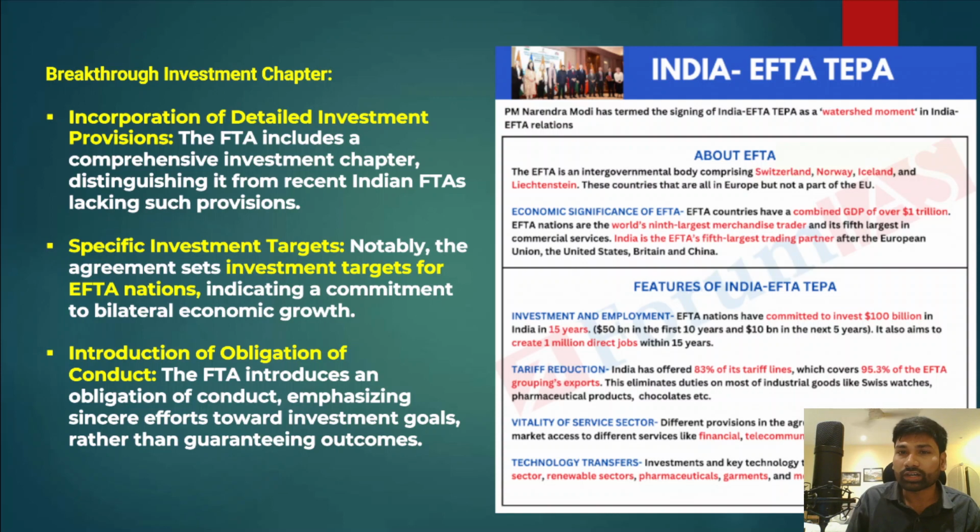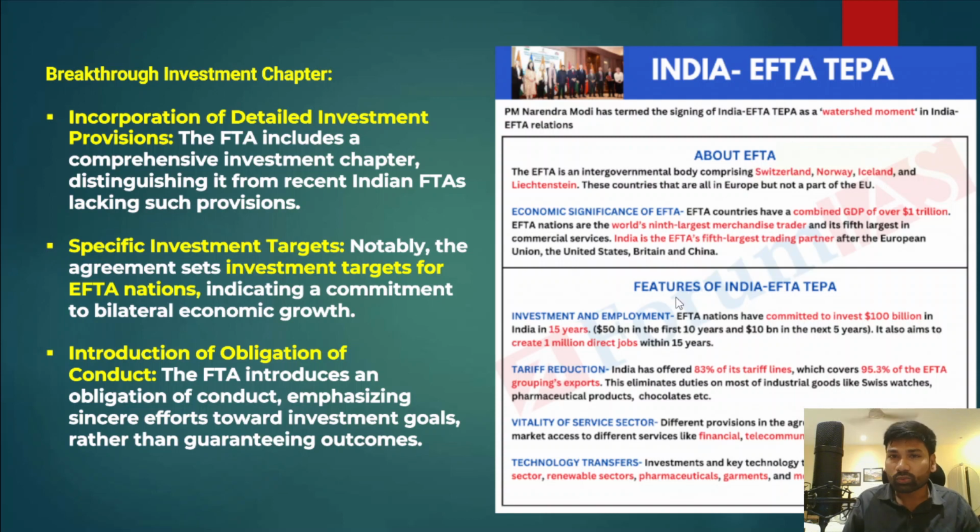And the second important feature is that India has actually offered 83% of its tariff lines. And what is a tariff? For example, imagine that these European Free Trade Association countries wanted to export some goods to India. Now, while India is importing those goods, they have to pay a certain amount of customs, or a certain amount of tariffs. Only then will the European Free Trade Association goods be allowed into India.